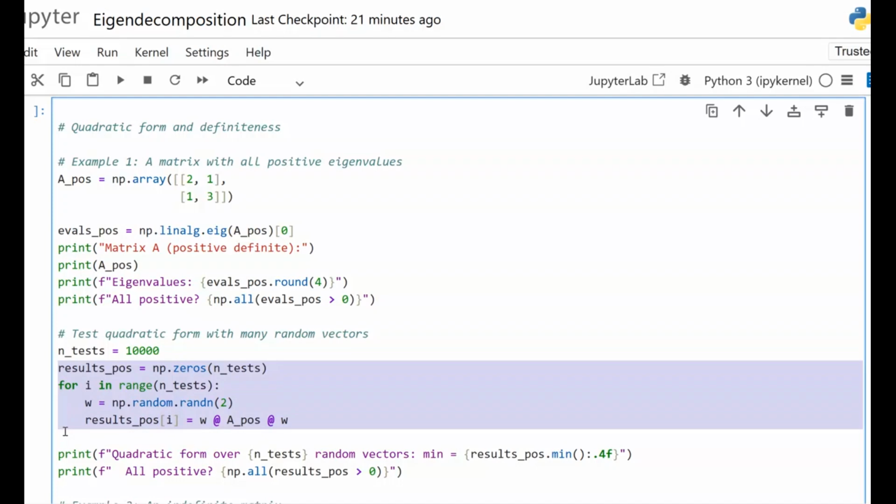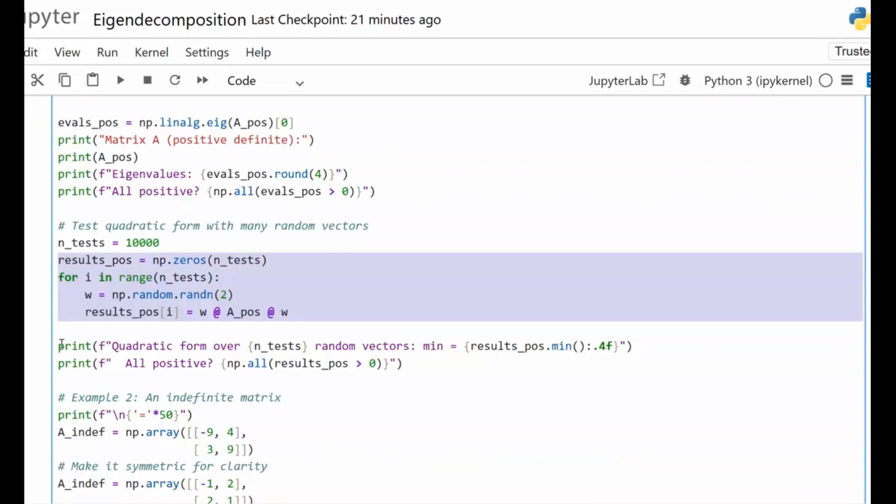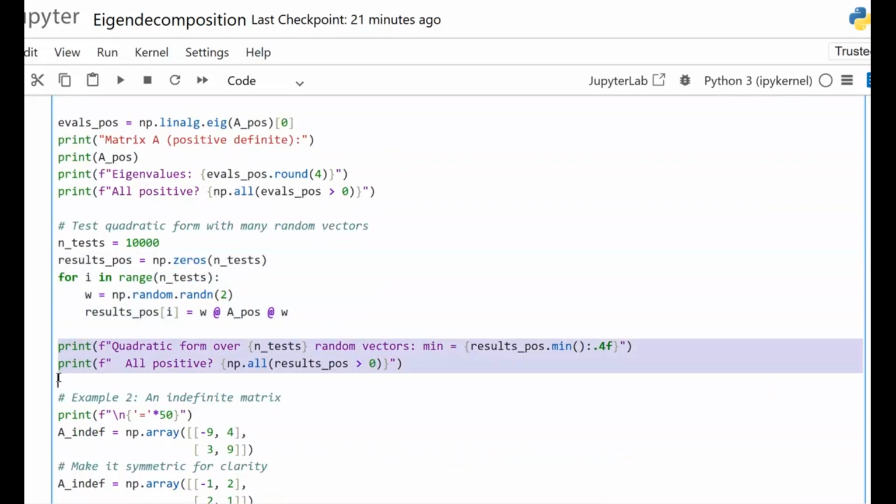So the quadratic form defines a strictly convex surface. And on to the result. Kindly just observe, dear friends, the quadratic form is an elliptic bowl and every direction curves upward. Here no flat or downward directions would be there.